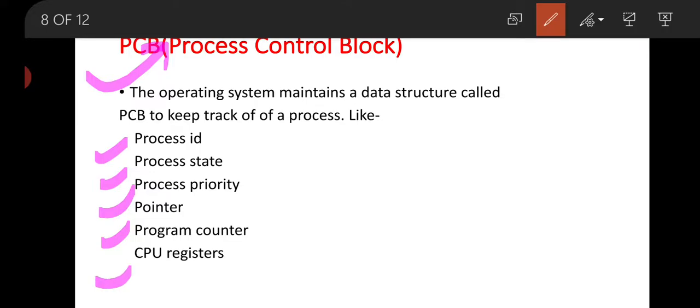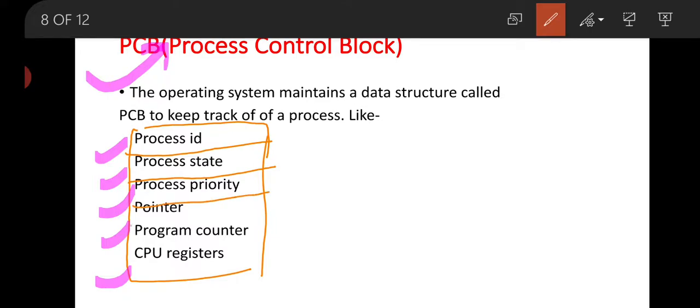Now the first thing is process ID. Now if we see the concept of PCB, it looks like this. This is your PCB. See, here CPU register and some more information will be stored. Process ID gives the unique ID for a process. Each process has a unique ID.